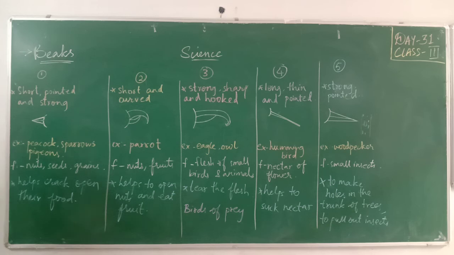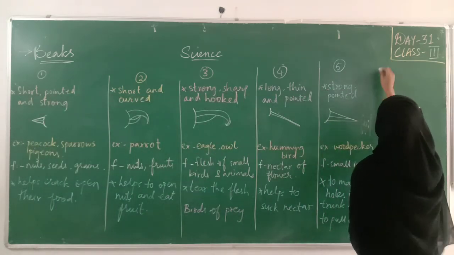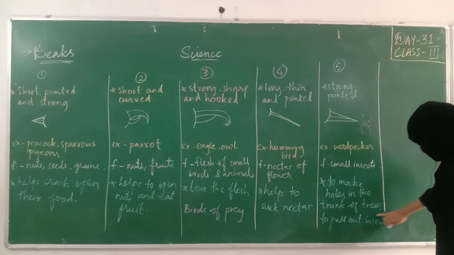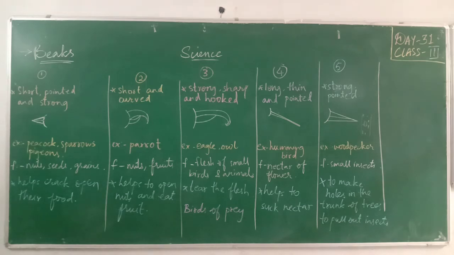Fine. Now last, sixth type. I don't have place to show the sixth type. Okay, we'll try. Come on. So the sixth type of beak is, here these birds are water birds. Water birds such as swans and ducks eat insects, worms and plants in the muddy water.